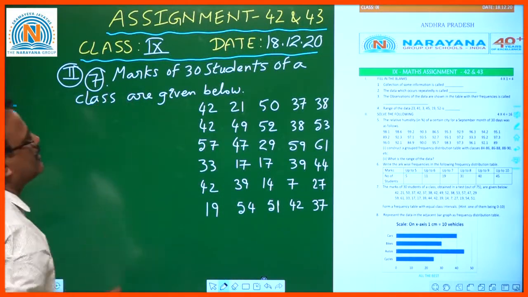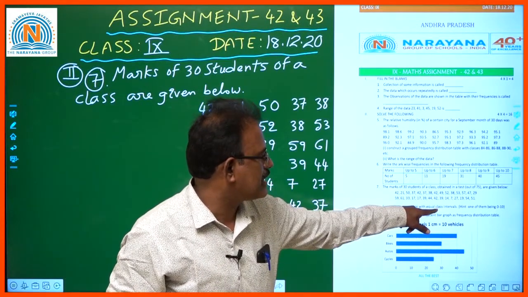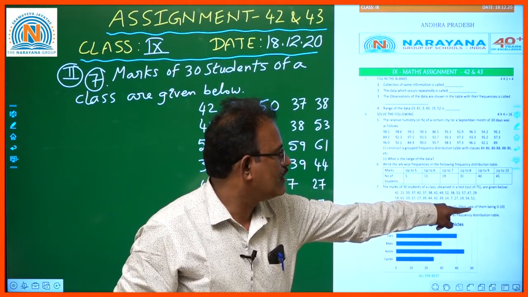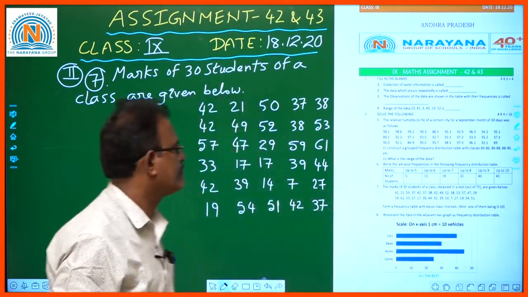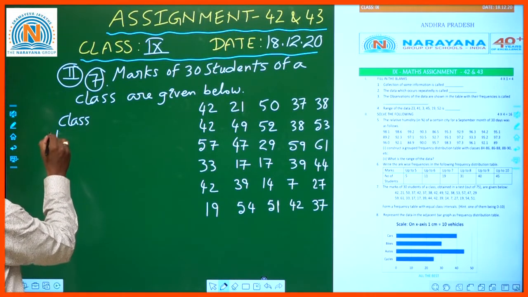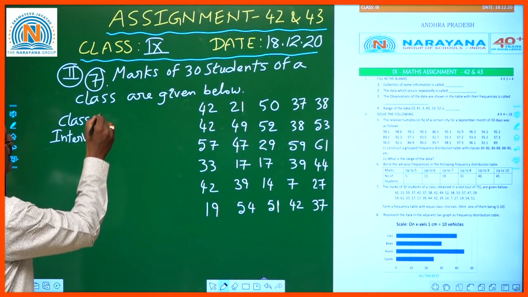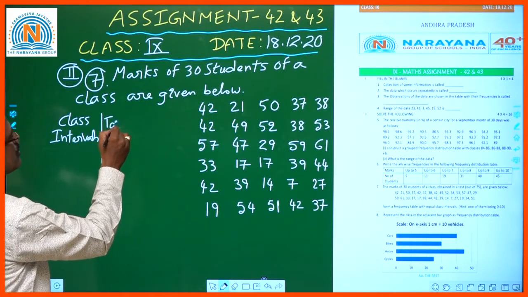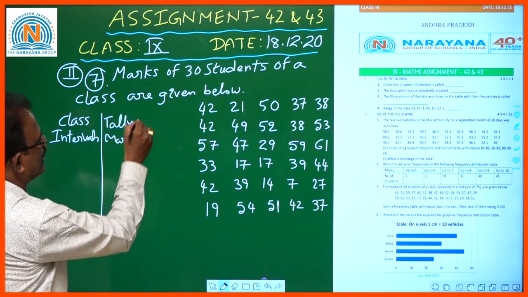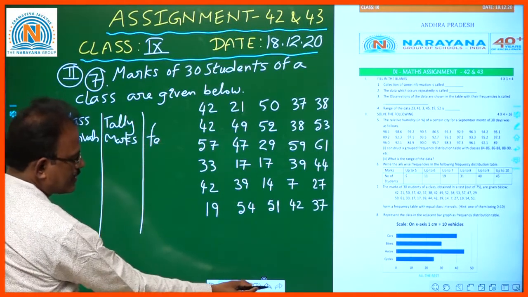Now for this, form a frequency distribution table with equal class intervals. They have given one hint also, children. One of the class intervals is 0 to 10. So here, class intervals, and then tally marks, and then frequency, that means number of students.